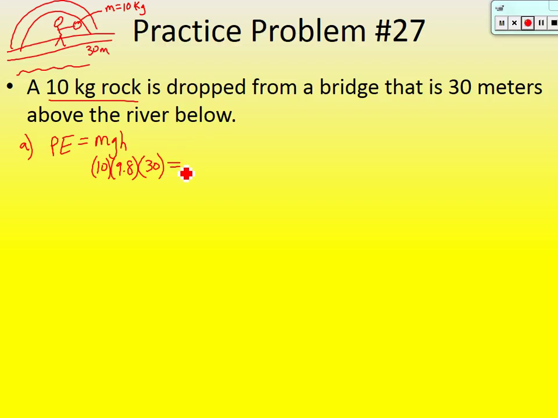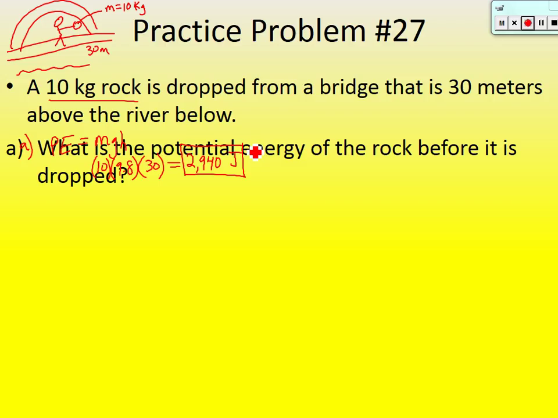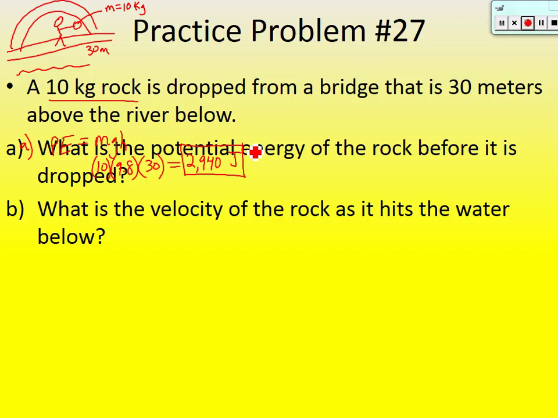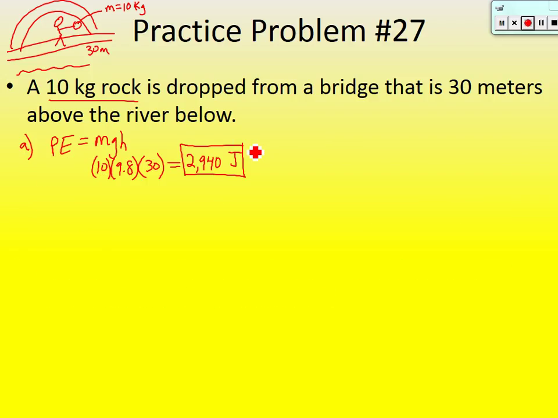So the rock at that point has 2,940, and this is an energy value, so you report it in joules. Okay, so that's how much energy the rock had before you dropped it. It's all potential, right? Okay, part B says, what is the velocity of the rock as it hits the water below? So let's try and solve for that one.